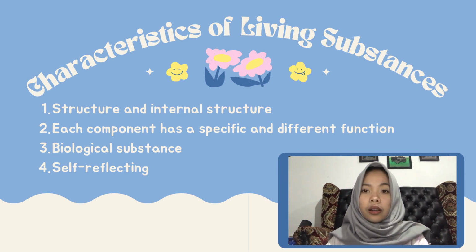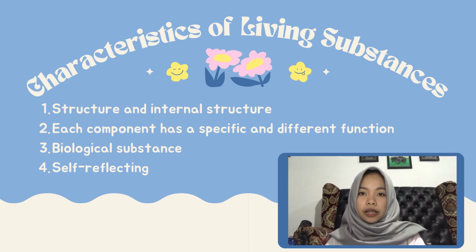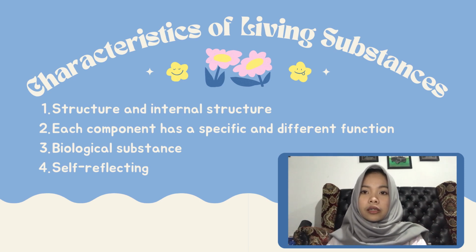The internal structure will form more complex molecules to become organelles, cell nucleus, and cell membrane. These are built by complex chemical compounds such as carbohydrates, lipids, proteins, nucleic acids, minerals, and other components. Third, biological substances interact to form a cell that plays a role in life. Components such as the cell nucleus, cell membrane, and all organelles require energy. As a biological substance, it will take energy from the environment and then process and use the energy in other forms.